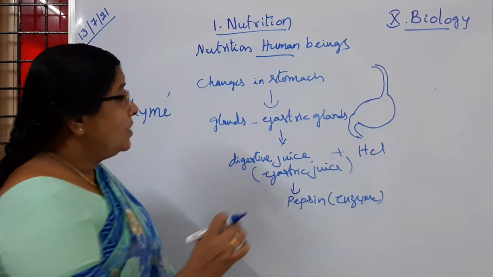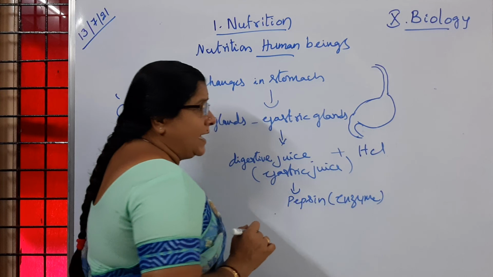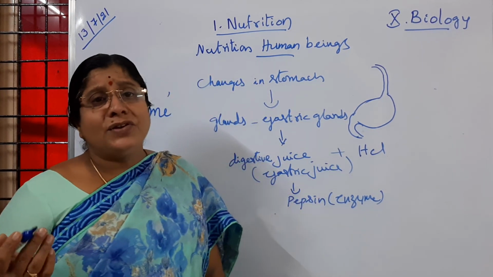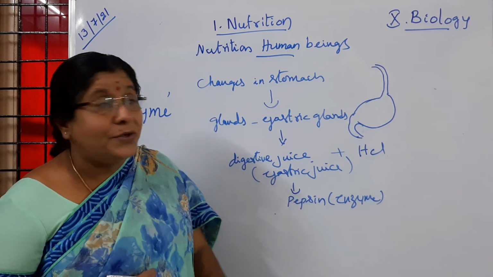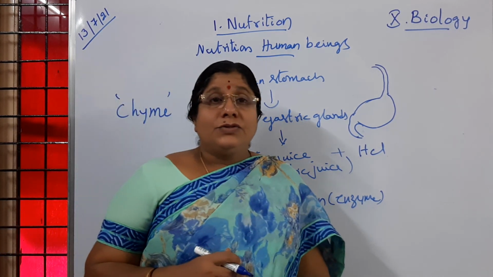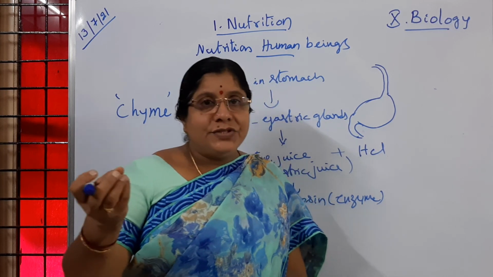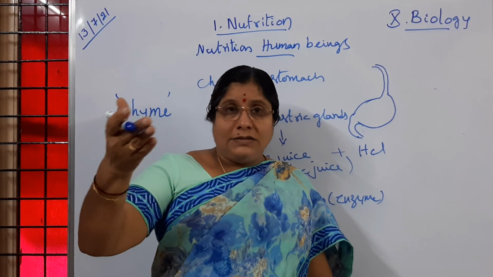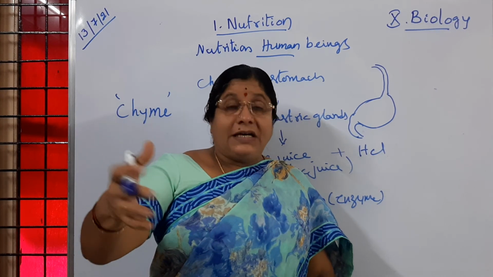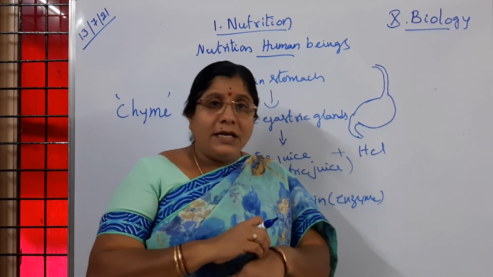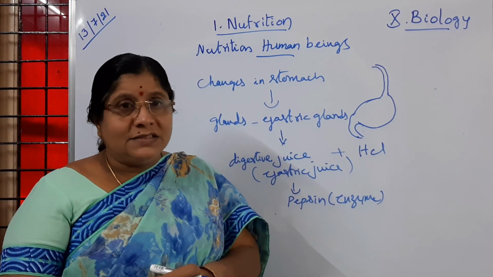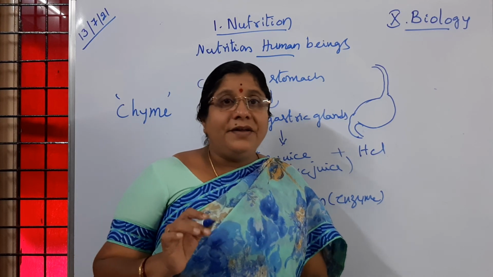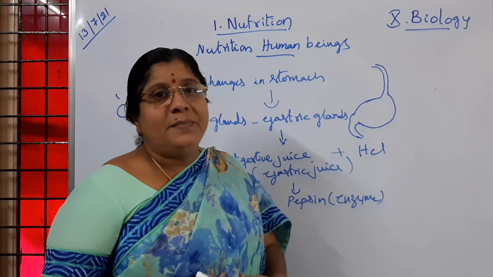Now what is the use of hydrochloric acid? First I will explain. You know that hydrochloric acid, concentrated acid, is produced in our body. Whatever cleaning acids you bring into your homes, if that acid falls on the body, we observe the cells burning, is it not, children? But it is not happening like that in our body. Is it clear to you? In the stomach it is not happening like that.